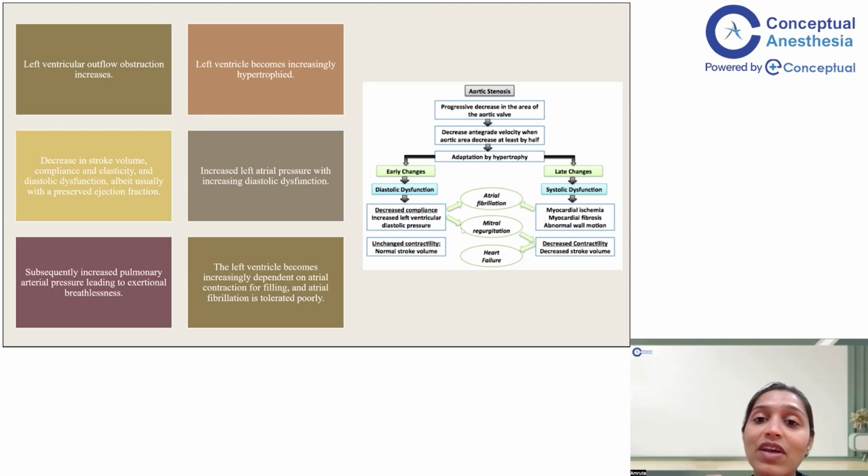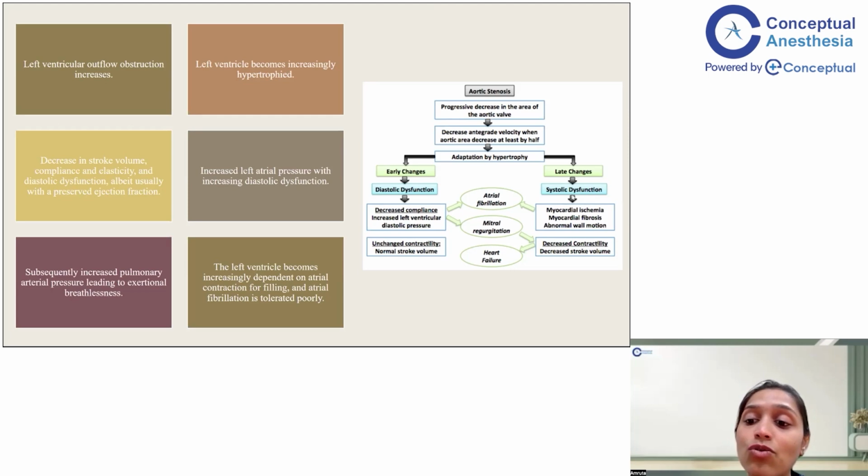So as your LV end-diastolic pressure increases, the mitral valve annulus also dilates, and the patient can present with a functional MR. All this without compromising the contractility. This is what the changes are in the early stages, when the patient is yet to become symptomatic. After this stage, once it moves on to the late changes, you slowly start seeing the symptoms in the patient. Once the systolic dysfunction sets in, you are on a timeline now.